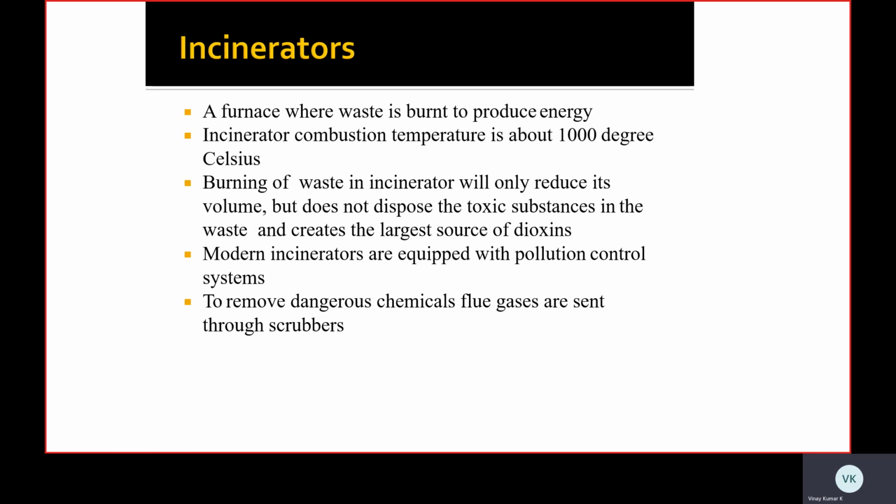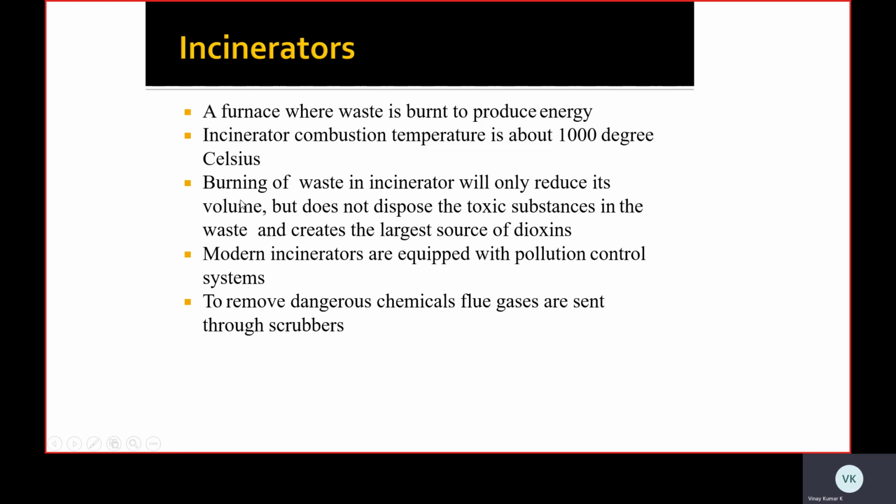In incinerators, the waste materials that we collect from different sources are dumped into a furnace and then burned to produce some heat, some energy. The combustion temperature of these incinerators is about 1000 degrees Celsius. Burning of waste in an incinerator will only reduce its volume but does not dispose of the toxic substances in the waste, and creates a large source of dioxins.